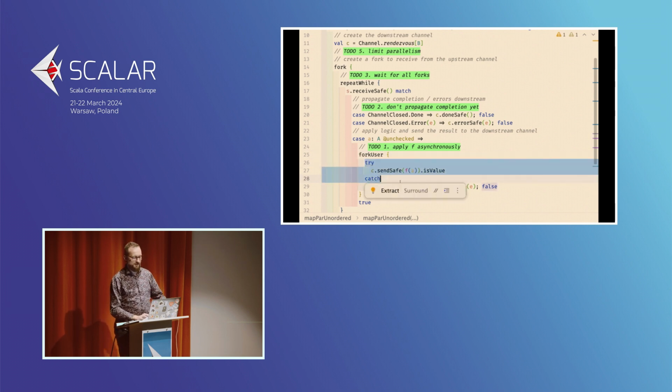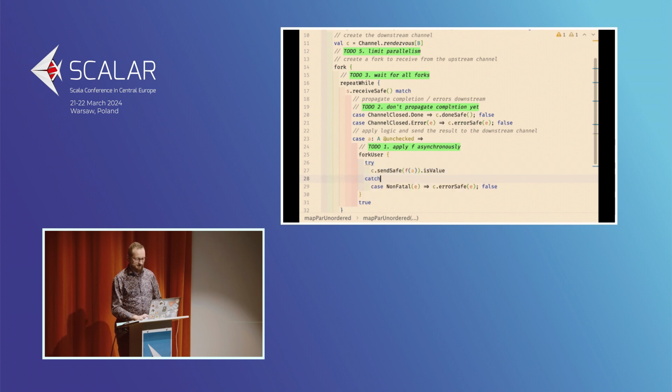So the first thing we've done here is actually starting the computation in a fork, so starting another background thread, a virtual one. Now there is a tiny adjustment that we need to do here, because when we receive channel closed done from the upstream, it doesn't mean that we want to terminate right away, because there might be forks running in the background that are still processing the data.